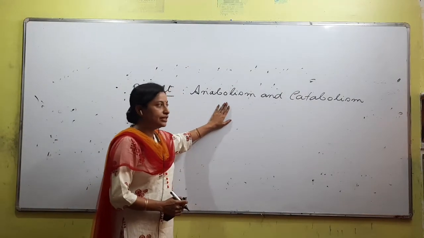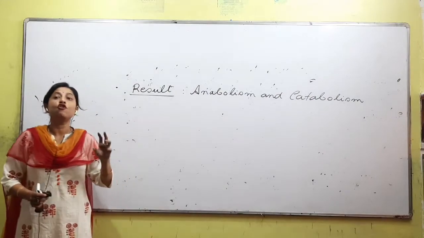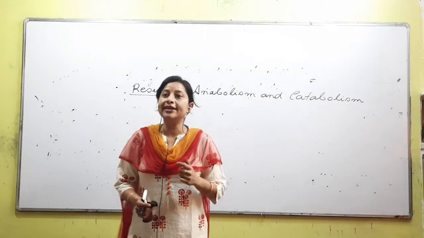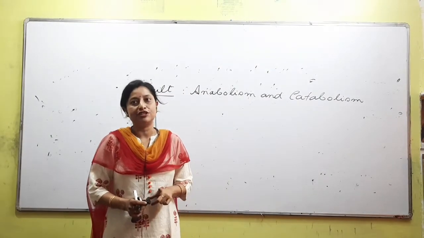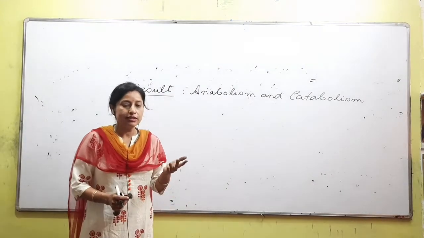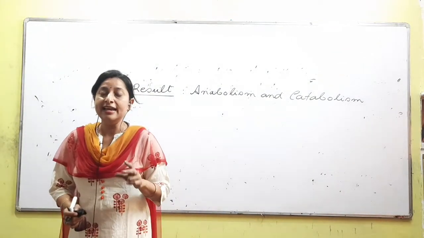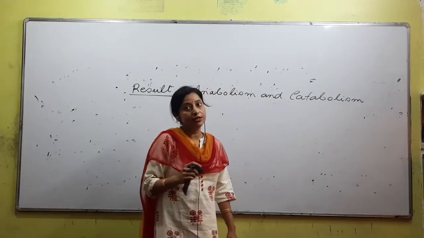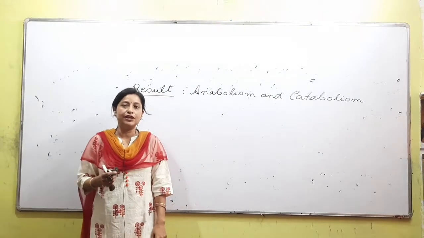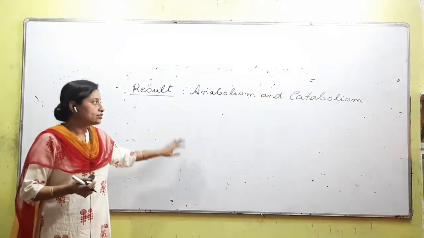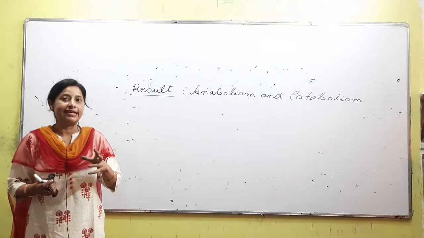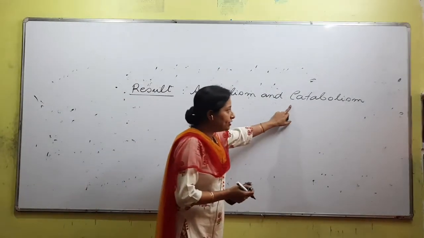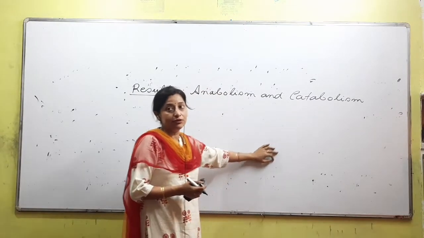In any reaction, if something is being formed, we call it an anabolic reaction. And if something is being broken down, we call it a catabolic reaction. For example, if you are talking about two terms, photosynthesis and respiration, right? In case of photosynthesis, we know the plants prepare food. Inside the cell of the plant, food is prepared in the form of starch, glucose, right? So since something is formed, we call it an anabolic reaction, and this is what is called anabolism. Catabolism, or catabolic reaction, an example is the process of respiration.